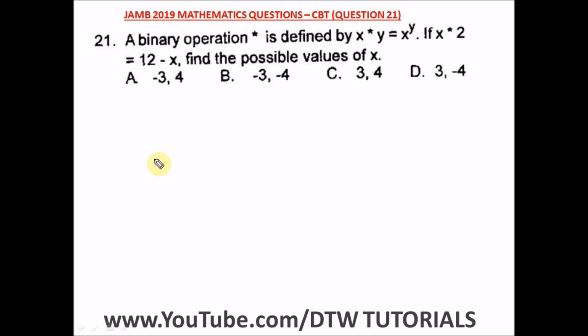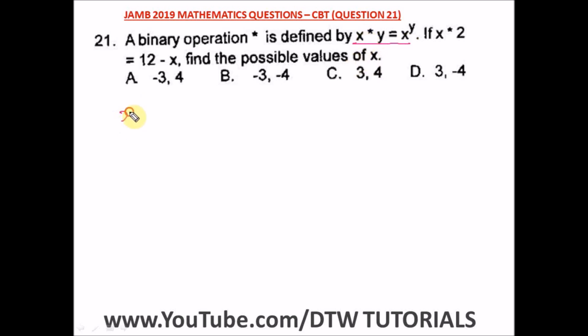Question 21 of the JAMB 2019 Mathematics Past Question, that's your UTME CBT exam. It says a binary operation star is defined by this. Okay, if we have x star 2 is equal to 12 minus x, find the possible values of x.